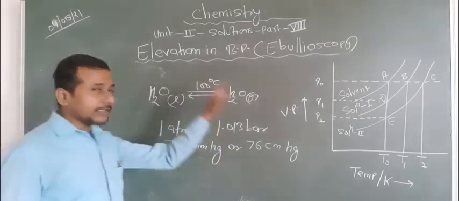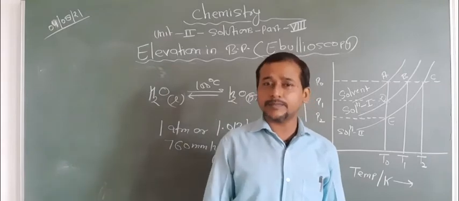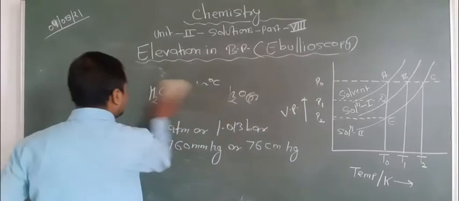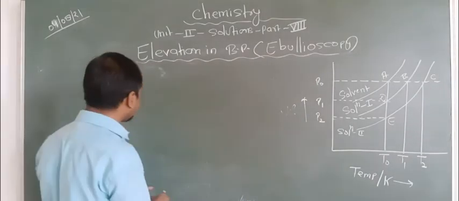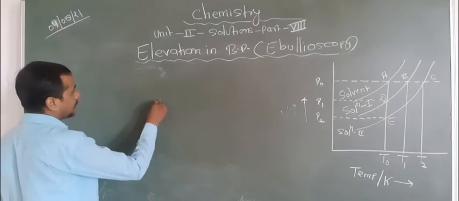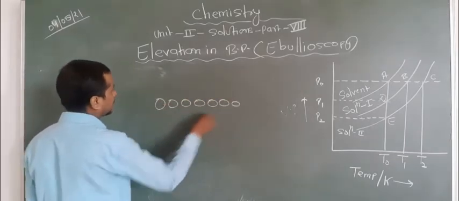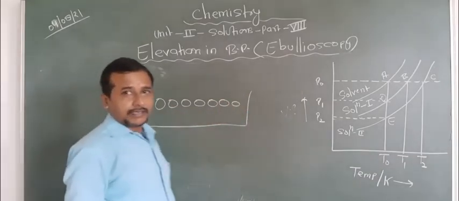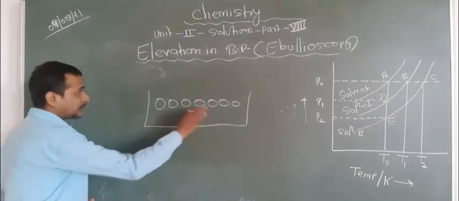Now what happens with the elevation of boiling point? Why is the boiling point elevated? Just think about that. If we add a non-volatile solute, what happens basically? First of all, the pure solvent is there in a container, so all the vapors come from the solvent only, and it has more surface area.